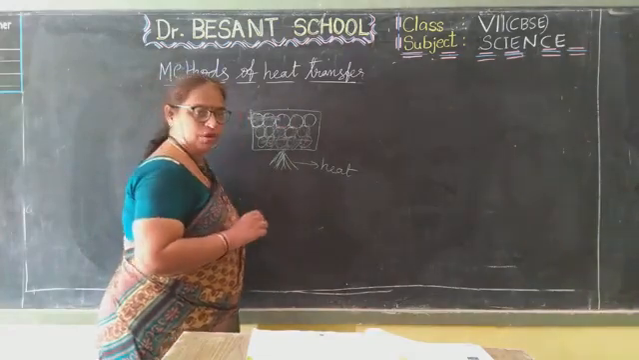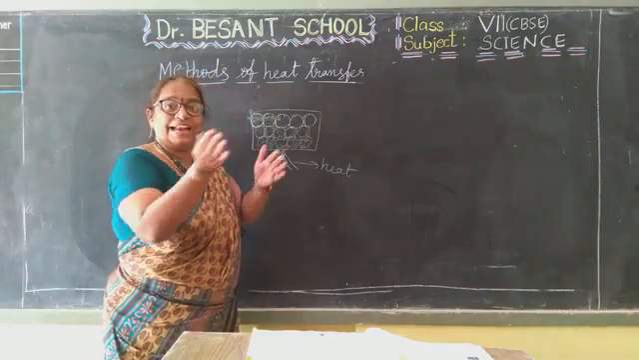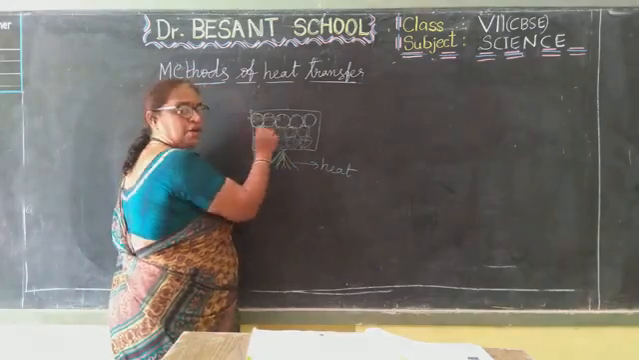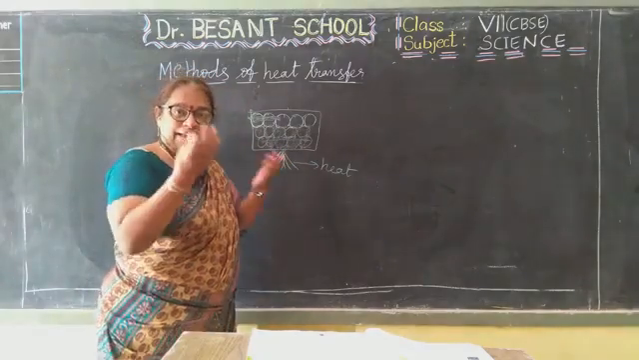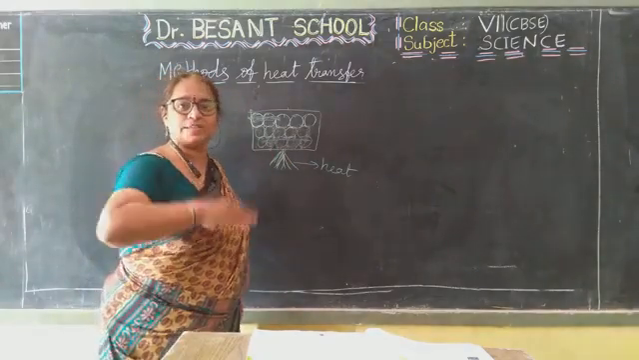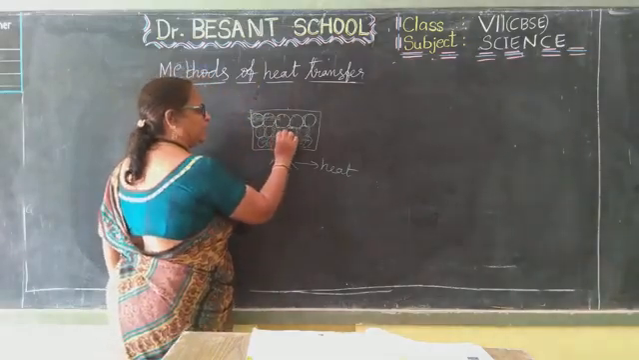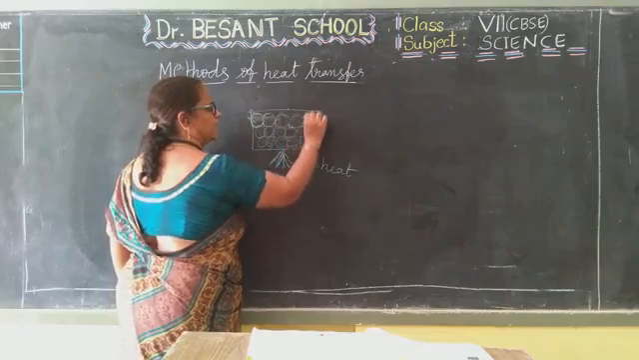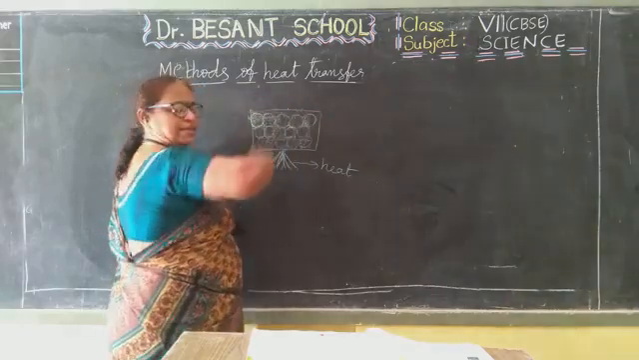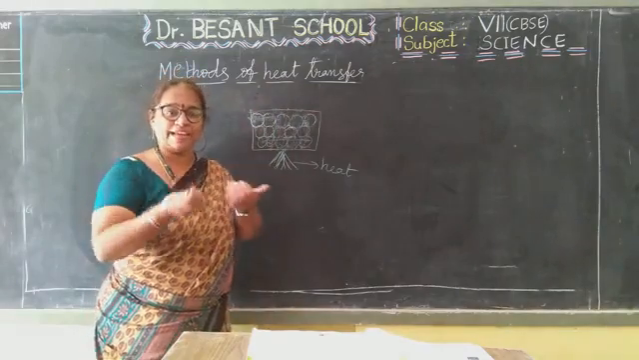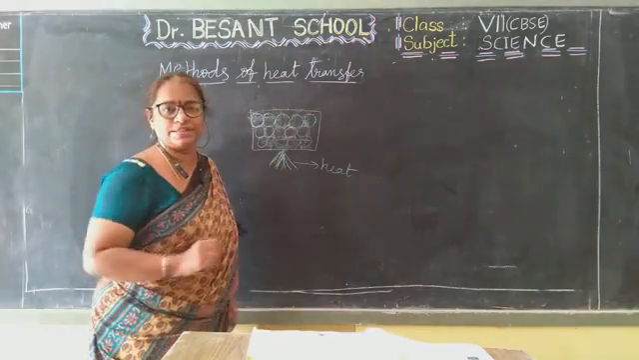And when they collide, what will happen? They will give the energy which they gained to this set of particles. They will gain that energy, and they also start vibrating. And when these vibrate, they will collide with the next particles, and those also start vibrating by gaining the energy.